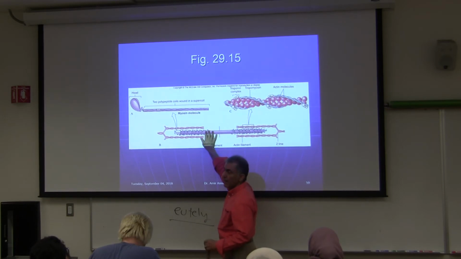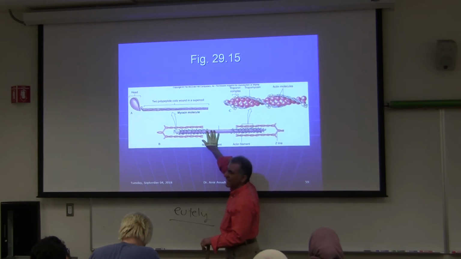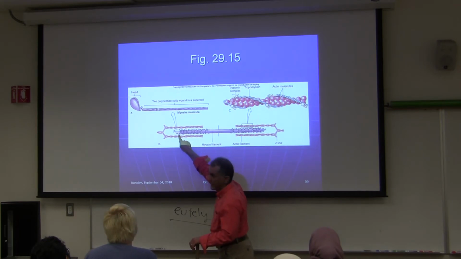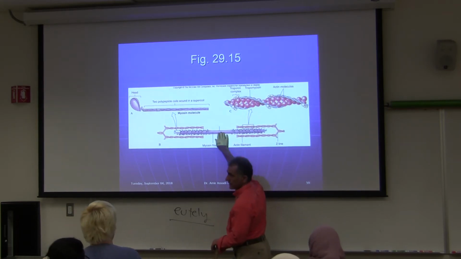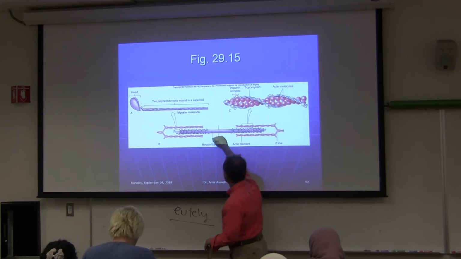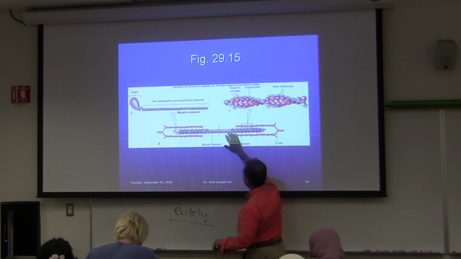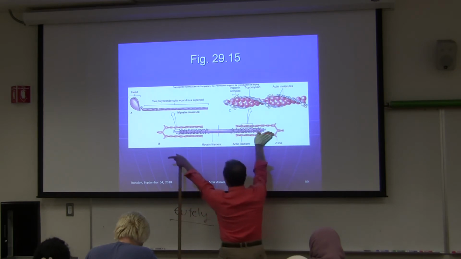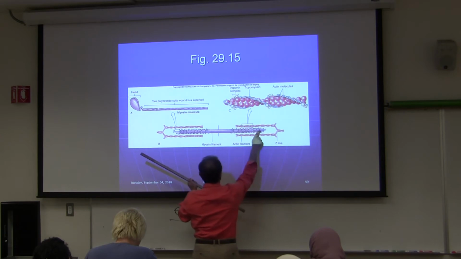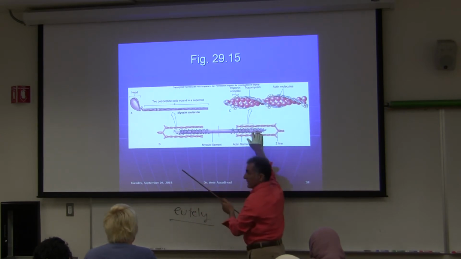In the myosin, you have a lot of these heads and tails. These are all heads, and these are all the tails. They're all together, like a bundle. The heads are here, the tails are here on both sides. This shows probably half of it, but the other half is right here of the myosin.